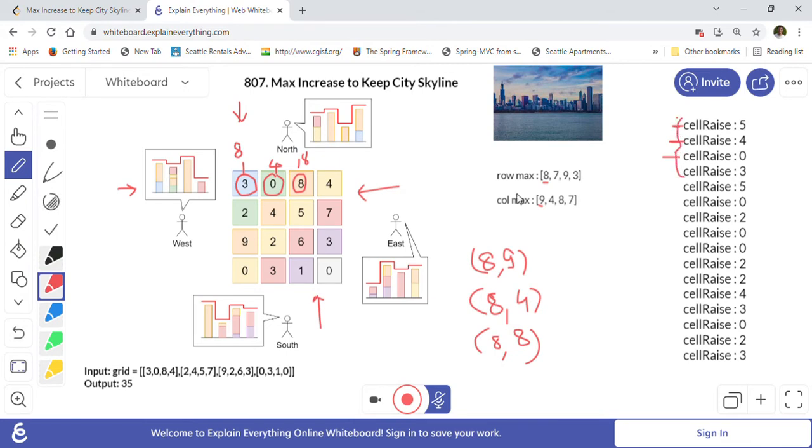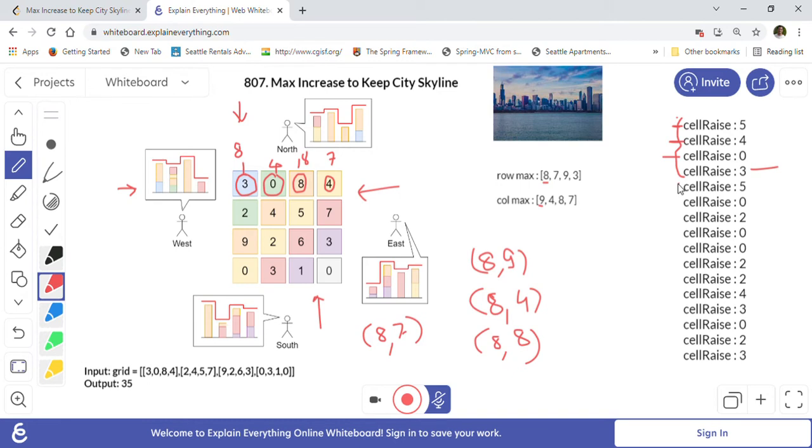So this is again 3. Here, if you go here, then the maximum row is 8, right? And the maximum column for this one is 7, right? So we can take the minimum of them, so we can make it 7 height. So 7 minus 4 is 3. So the cell raise is 3 here, right?